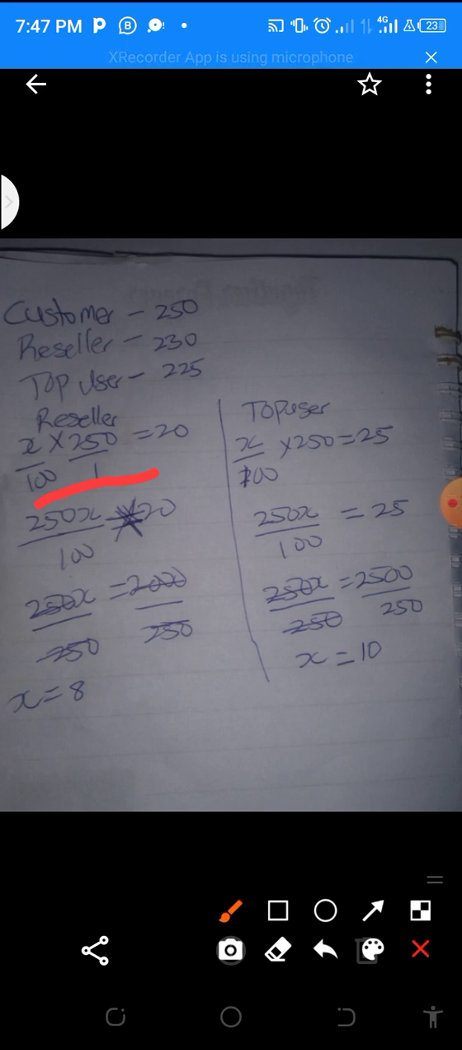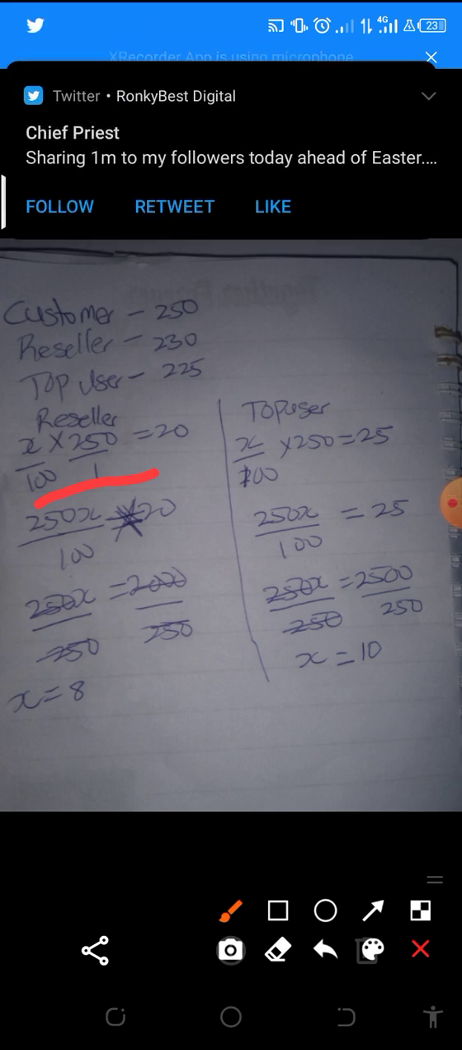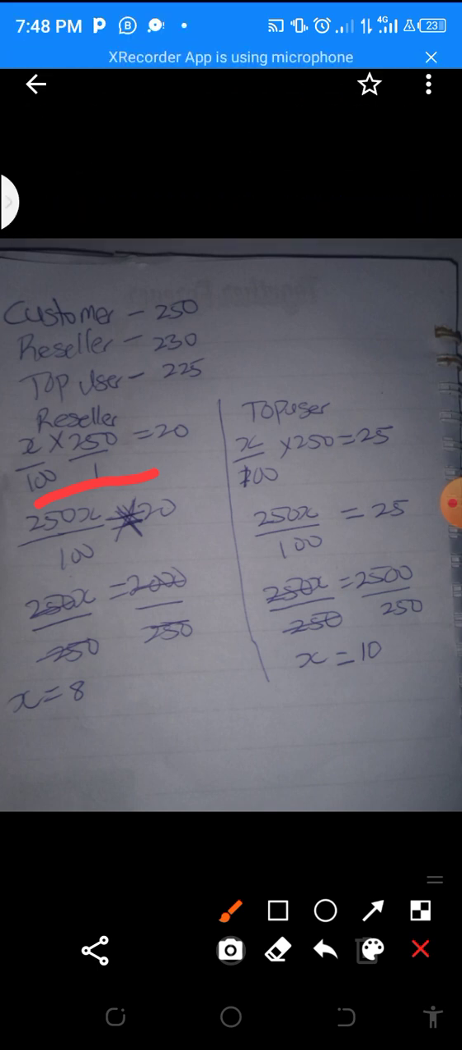Then we have x times 250 will give us 250x. Then we have 100 times 1 will give us 100, then equals 20. Then there will be a cross multiplication, and then we have 250x equals 20 times 100, which will give us 2000 naira, and we divide both sides by 250 to get the value for our x, and x will give us 8. So that means there will be an 8% reduction for our reseller for this particular price.